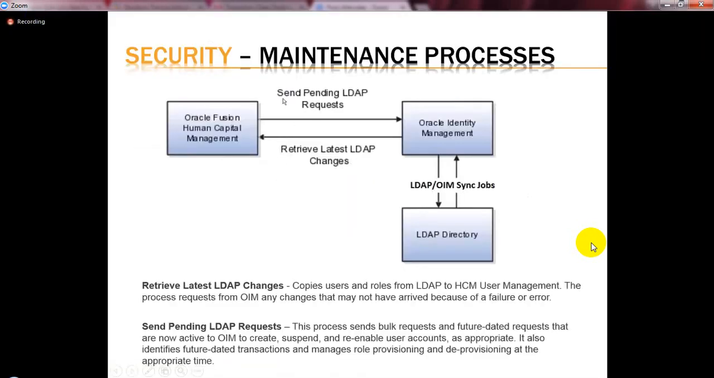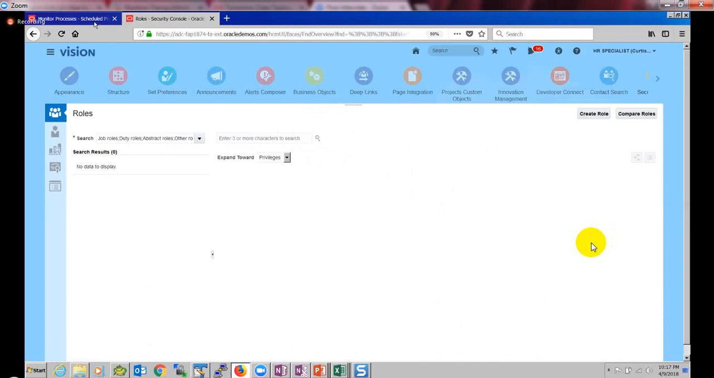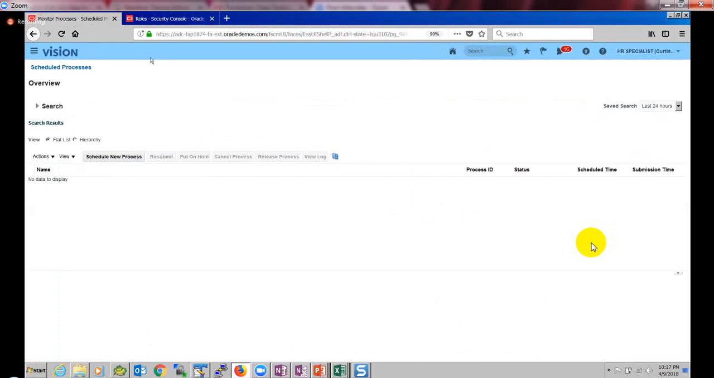Out of these two changes, the first job is to send pending LDAP requests. The second job is to retrieve latest LDAP changes. So I'm going to schedule the process now. It is actually the Enterprise Scheduler, which in typical EBS terminology is called the concurrent manager, where we can run any jobs. To run any job, just click on schedule new process.